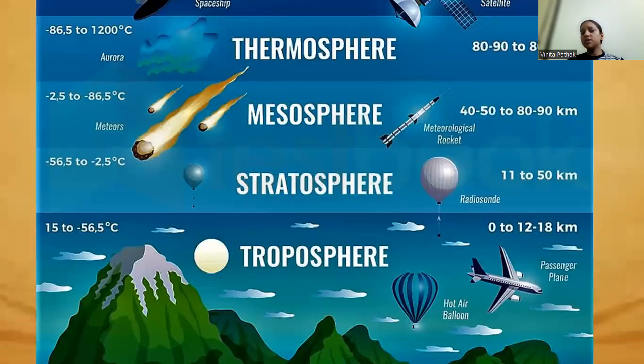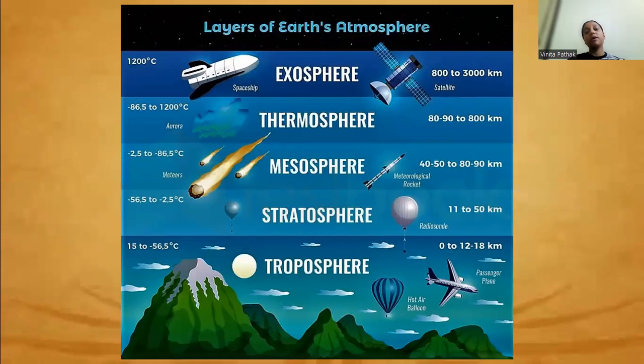In some research, we have seen that it's 0 to 10 kilometers, where we can see aeroplanes and hot air balloons. The peak of Mount Everest is also touched by the troposphere. Our second layer is the stratosphere, third is the mesosphere, fourth is the thermosphere, and fifth is the exosphere.